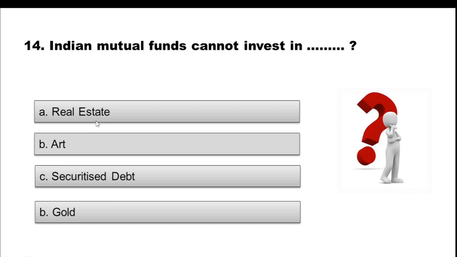Now let's come to question 14. Indian mutual funds cannot invest in option A, real estate, option B, art, option C, securitized debt, option D, gold. Sorry, there's a mistake. It is written as B, it would be option D. So choose the correct option.